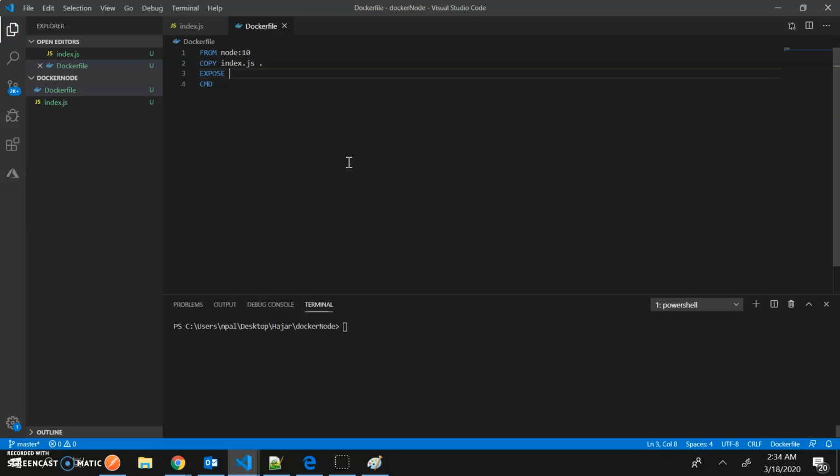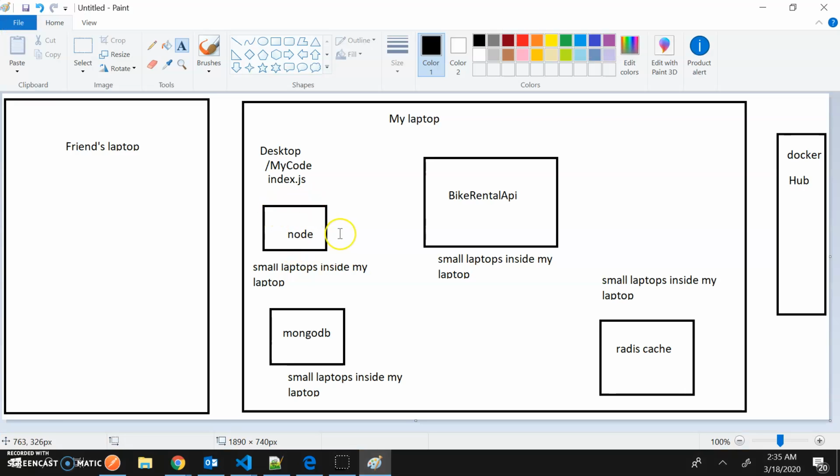So a computer has an IP, like your street address, then the apartment you are living in, and inside that you have multiple apartments, where each application is listening for outside requests from the network, Wi-Fi, wherever it is. Requests can come, and I'm listening to that number. That's the only way I can communicate with the outside world. Okay, IP plus a port number. So when you create this small computer, it is exactly the same as your physical computer. It has an IP and a port number as well. I mean, it has a way to communicate with the outside world as well.